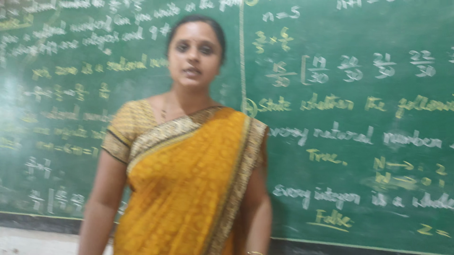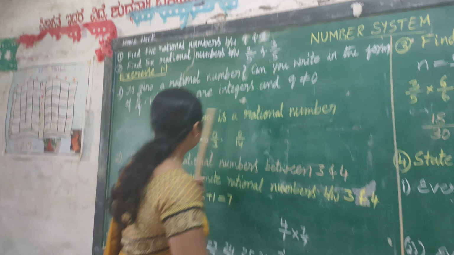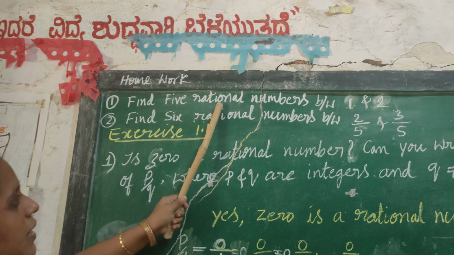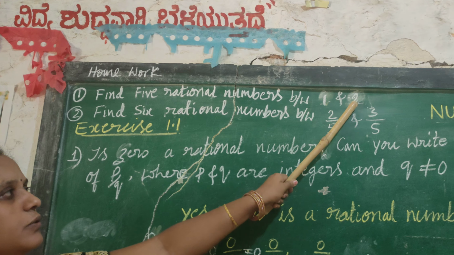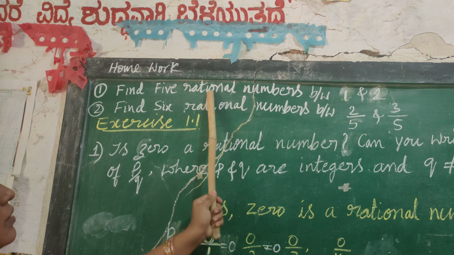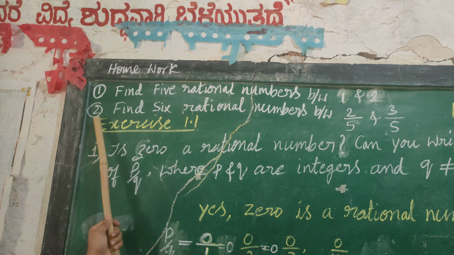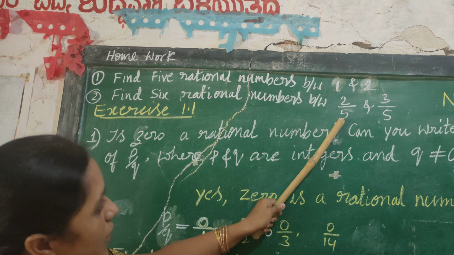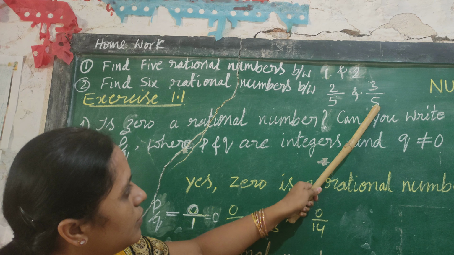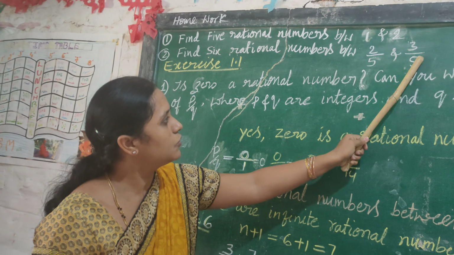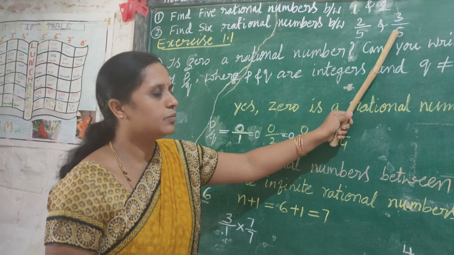Dear students, I will give some homework. Take out the homework. The first question is, find 5 rational numbers between 1 and 2. In 1 and 2, you can write the 5 rational numbers. The second question is, find 6 rational numbers between 2 by 5 and 3 by 5. So, you can write the 6 rational numbers in between 2 given rational numbers.